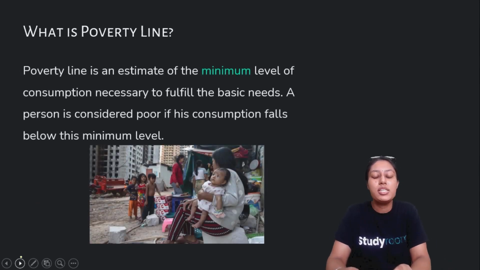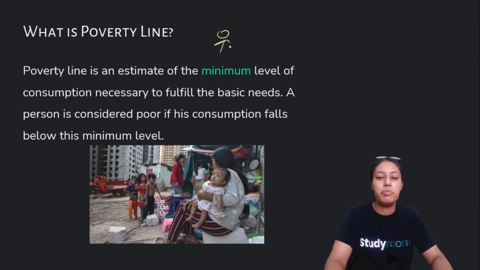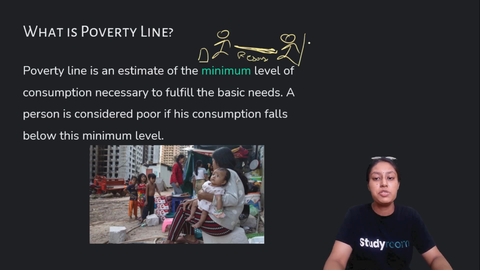Now, how do you understand what difference we made between Ram and Suresh? This was a difference of line, which can be measured in different ways. There was a difference in their resources, right? So Ram's bar of resources was very low, and Suresh's bar of resources was higher than required.